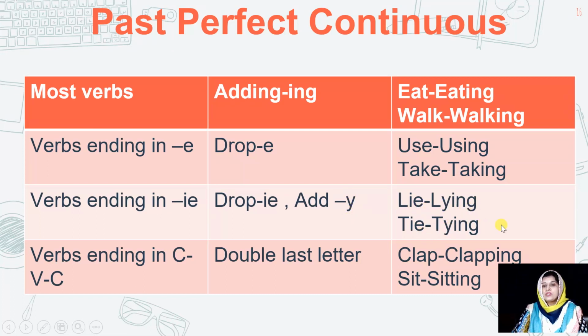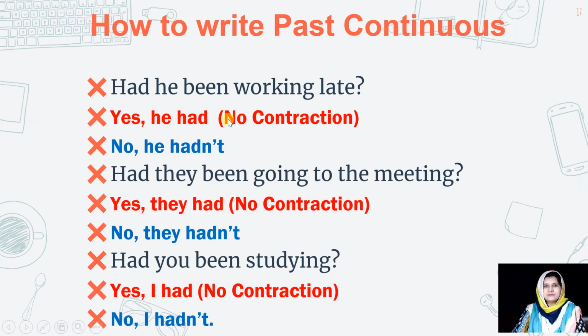tie into tying, and then the verbs which end in consonant, vowel, consonant sound, they will double the last letter. For example, clap ends with consonant, vowel and consonant sound. So we will double the last letter. What will we say? Clap into clapping, sit into sitting. I hope you understood the point. Okay. Let's have some more examples in order to see how to write past perfect continuous tense.